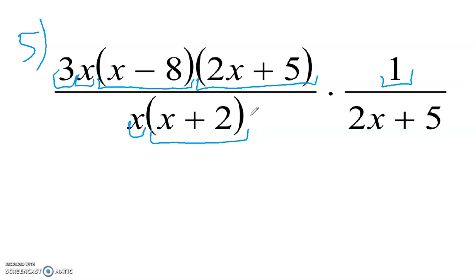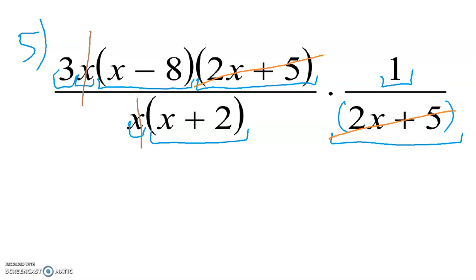And then look at this 2x plus 5. This is one single factor. Now what you want to do is look for factors that are the same top and bottom, so they can divide out to be 1. So we have the 2x plus 5 on the top and 2x plus 5 on the bottom. What else do we have? This part, a lot of students have been missing this. We have the x on top and an x on the bottom. So make sure you understand that 3x are two different factors. We have a 3 and we have an x. So the x's can cancel out.